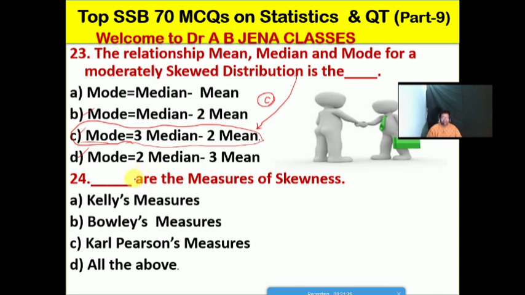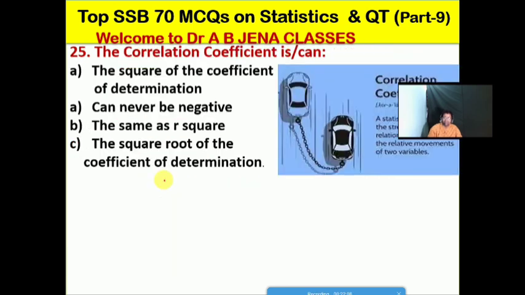So next one MCQ. Dash are the measures of skewness. A, it's Kelly's measures; B, it's Bowley's measures; C, it's the Karl Pearson measures; D, it's all the above. So friends, here D is the right option for this MCQ. Kelly's measures, Bowley's measures and the Karl Pearson measures are the measures of skewness. So D is the right option for this MCQ.